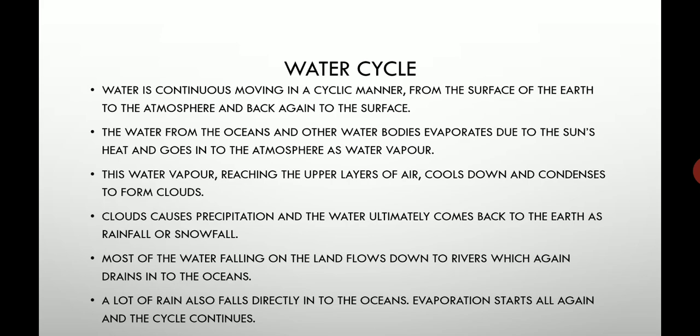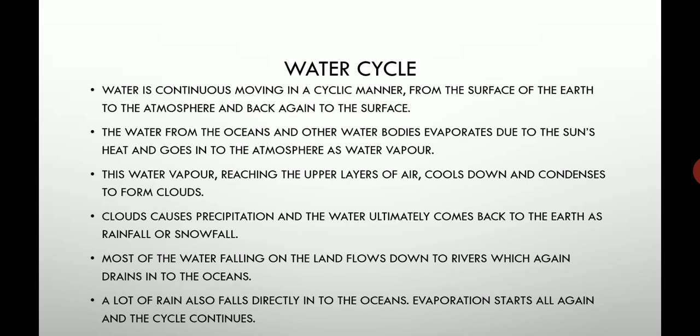Okay, and when the water vapor reaches the upper layer of the atmosphere, it cools down and condenses, and it forms clouds. And when the cloud becomes heavy, means when the amount of water vapor in the cloud is very, very much, the cloud causes precipitation, and that water comes back to the earth as snowfall or rainfall.